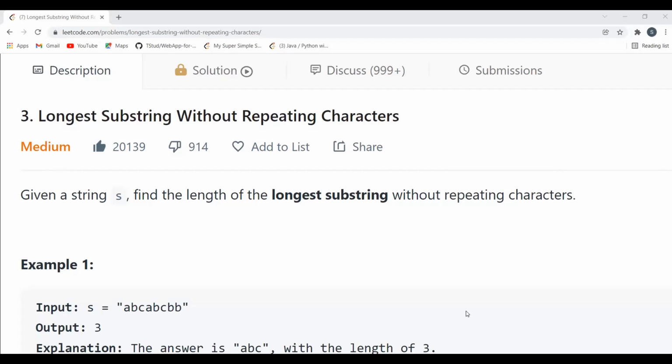So today in this video we are going to solve a LeetCode problem, that is longest substring without repeating characters. This is one of the most asked top interview problems. So we are going to solve this problem in this video. Make sure to watch the complete video.